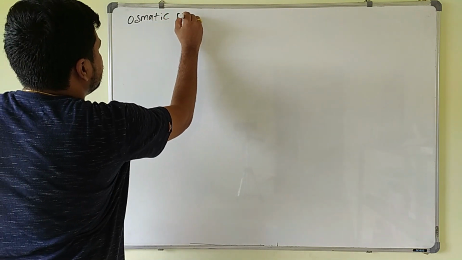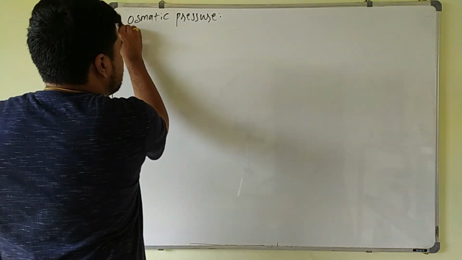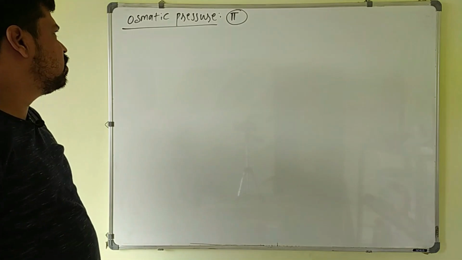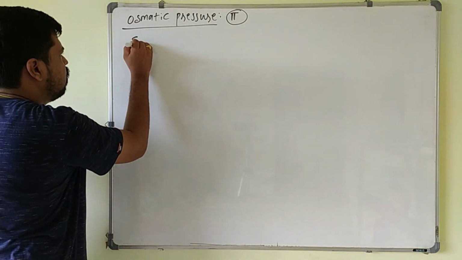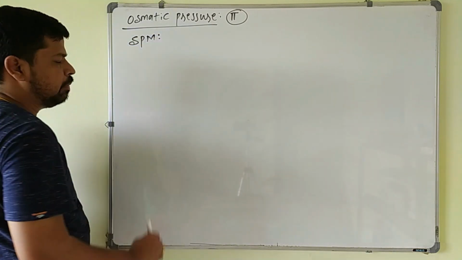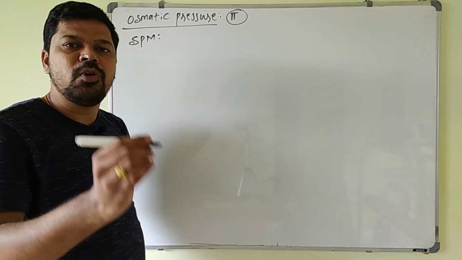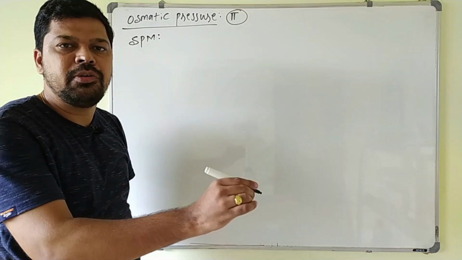Osmotic pressure, this is also a colligative property. The symbol for this one is phi. Before knowing osmotic pressure, you should know what a semi-permeable membrane is. Semi-permeable membrane, that is SPM. This is a membrane which allows only the solvent molecules to pass through it, but not the solute particles or the